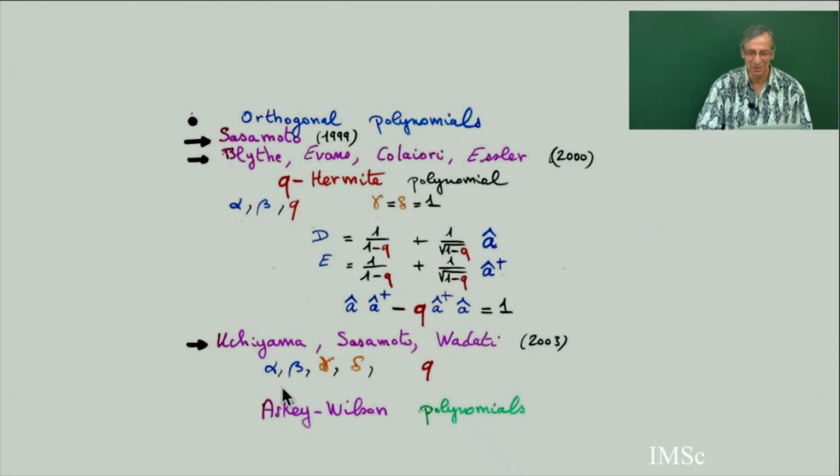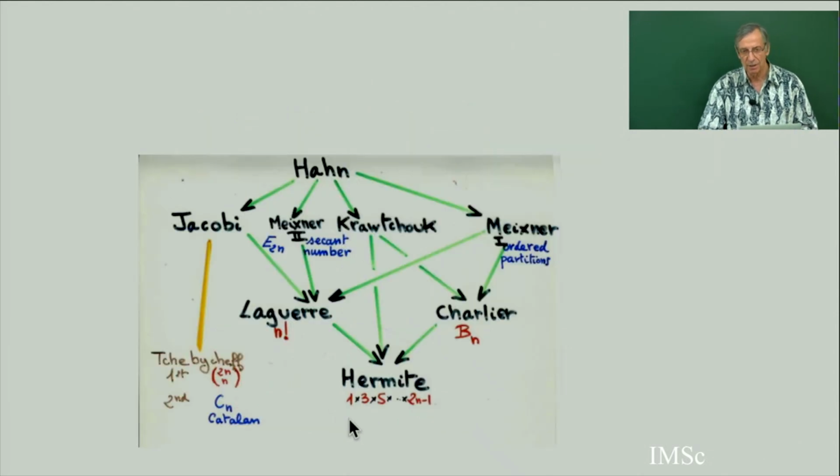The final step was to get a complete solution of the transition matrix with 5 parameters, and the complete solution is based on this beautiful polynomial, the Askey-Wilson polynomial. In fact, this was going back to combinatorics, because in combinatorics, for 30 years, we have been doing the combinatorial theory of the classical theory of orthogonal polynomials. The combinatorial theory reaches this level.